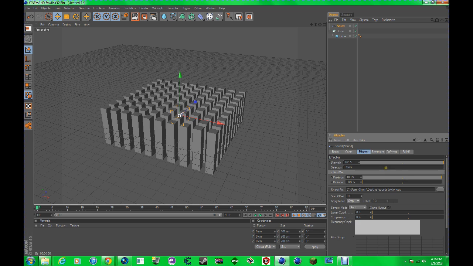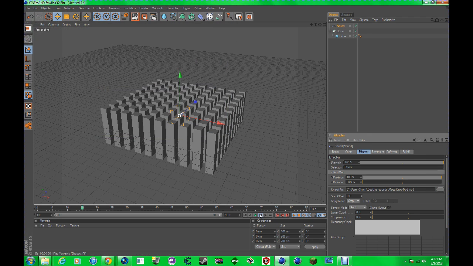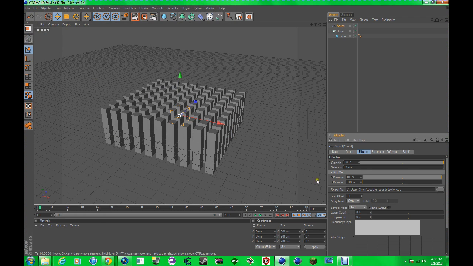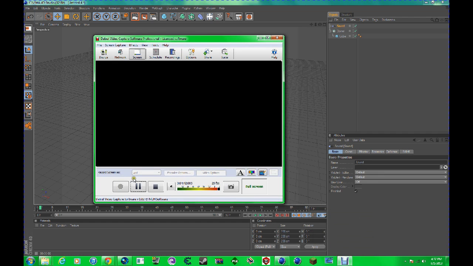I don't know if you guys already see what I did wrong. Sample mode. Oh, nope, already did step. I'll try an MP3 file. No, I think actually it's WAV files that I get. This is weird. I'll pause the video and I'll be right back with you guys, because I want to figure this out.